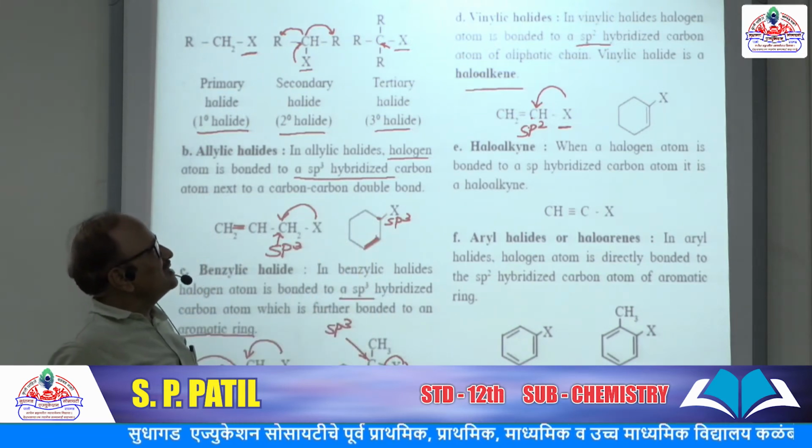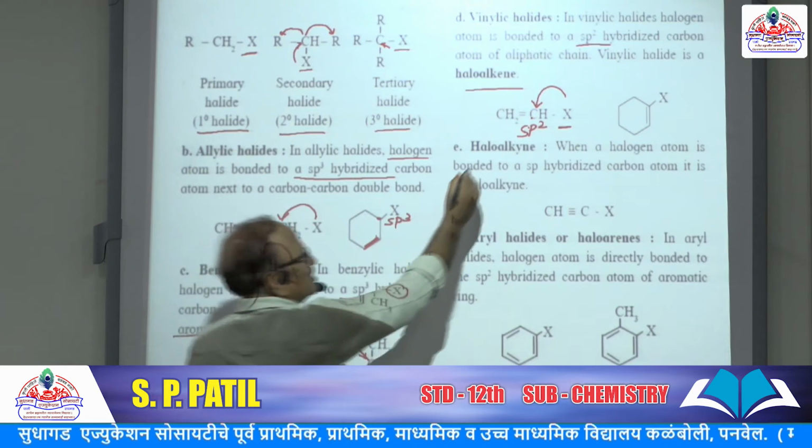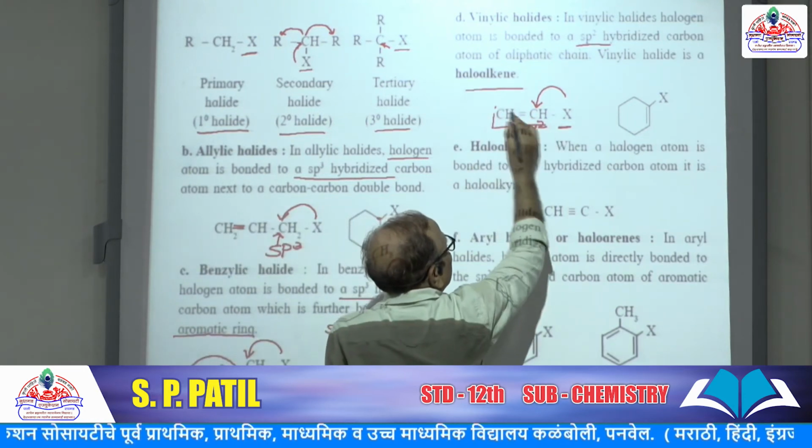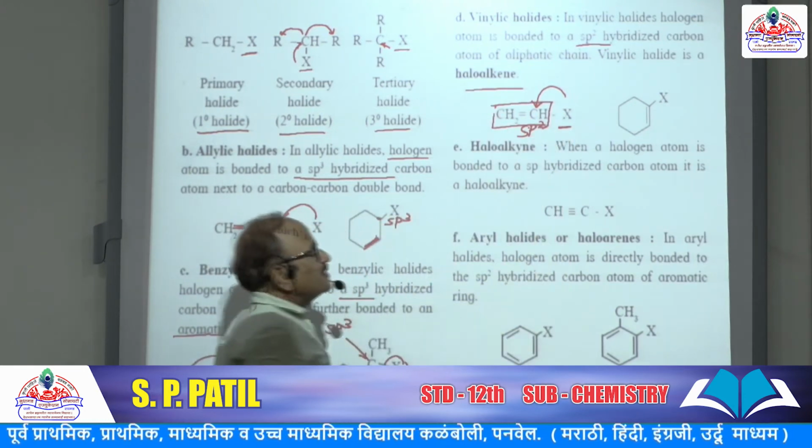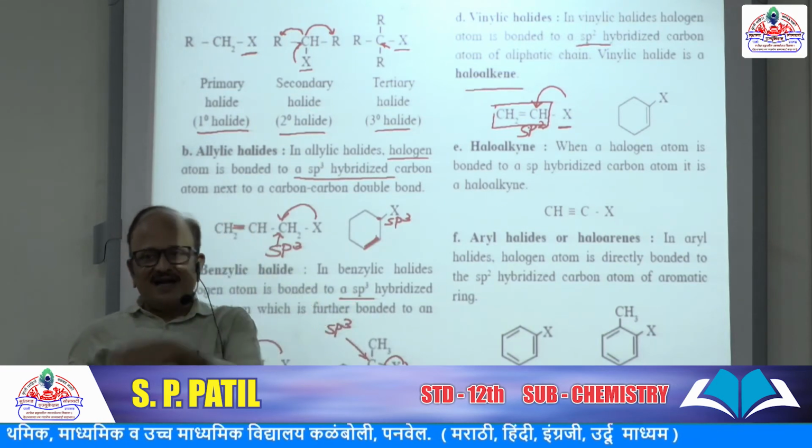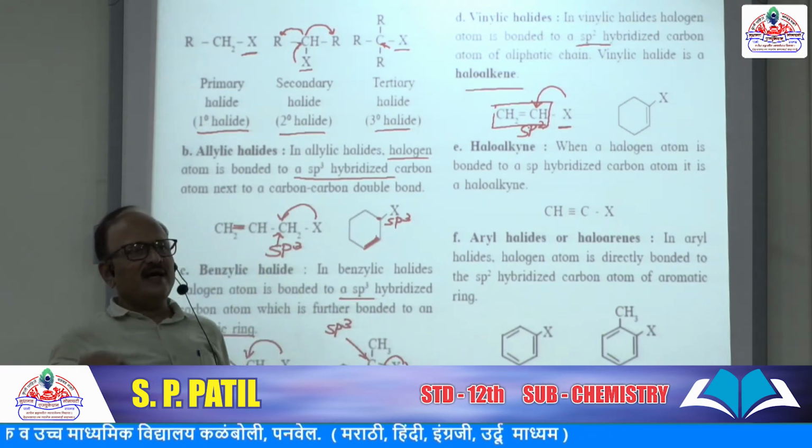It is also called haloalkene because the parent compound is alkene, and in this alkene one hydrogen is substituted by a halogen atom.